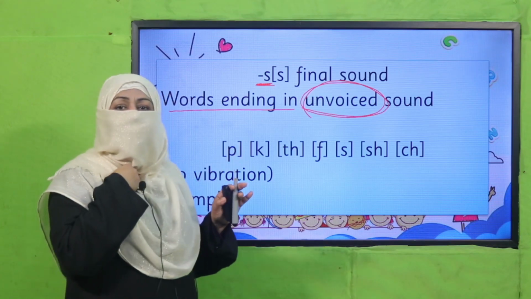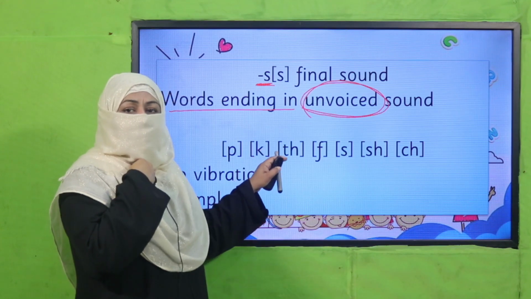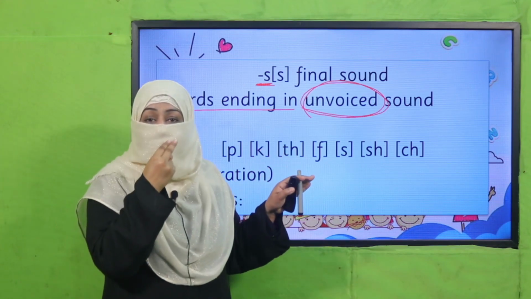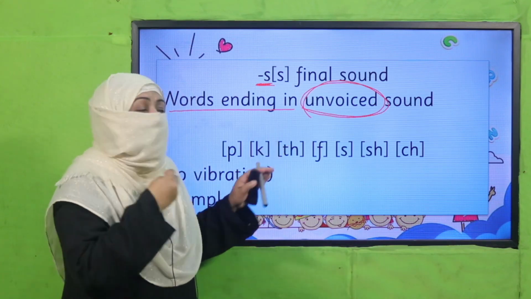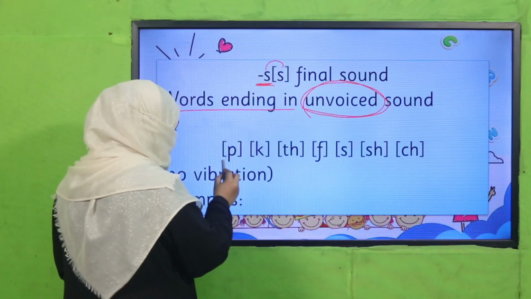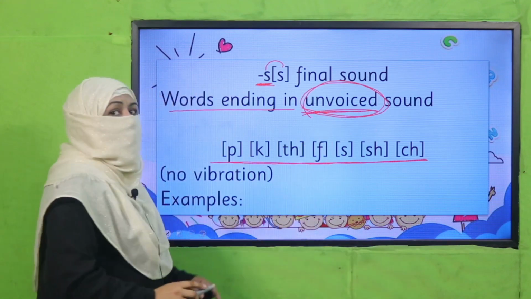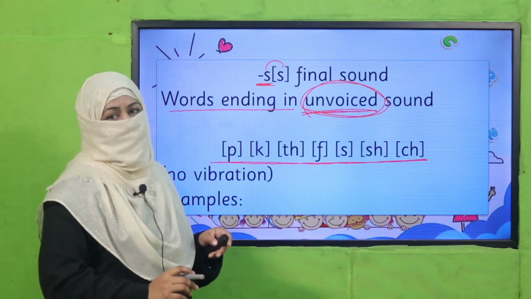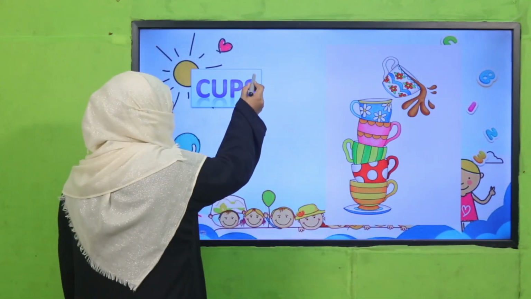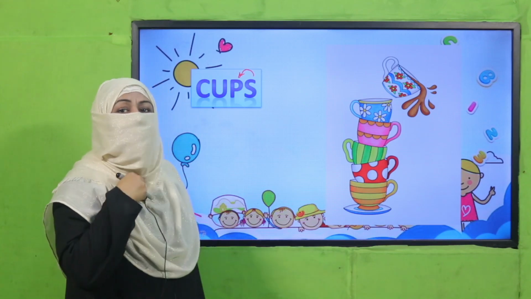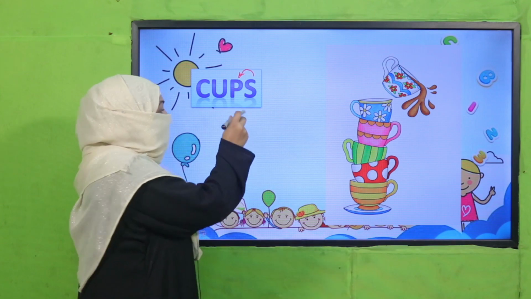For example, when you say these sounds, we usually pronounce them from the mouth with lips, that's why there is no vibration here. So whenever before S you find a sound like this which is voiceless, unvoiced, you will pronounce it as S. For example, before S, you see what it is, and we say it with lips and there is no vibration. So how will we read it?